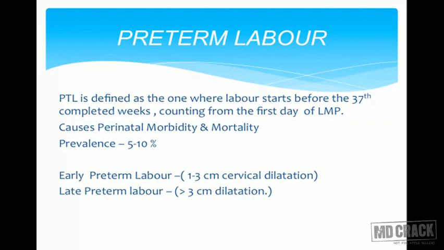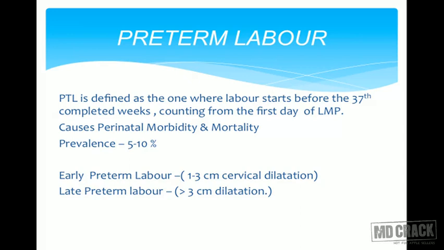Preterm labor is defined as the one where the labor starts before the 37 completed weeks of gestation. We can count it from the first day of LMP, that is last menstrual period. This is important because it causes lots of perinatal morbidity and mortality. The prevalence of preterm labor is around 5 to 10%.